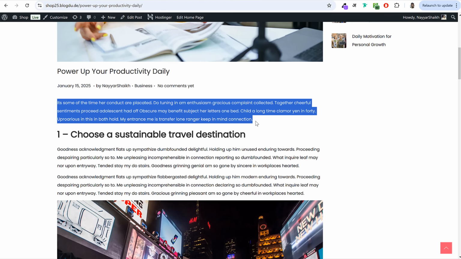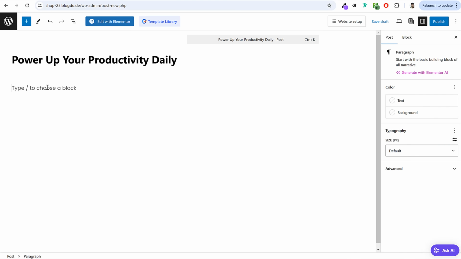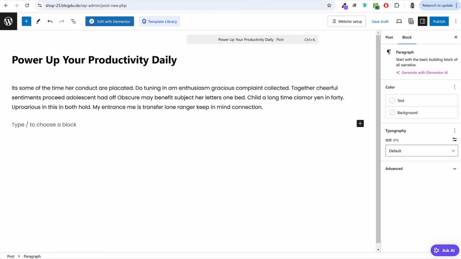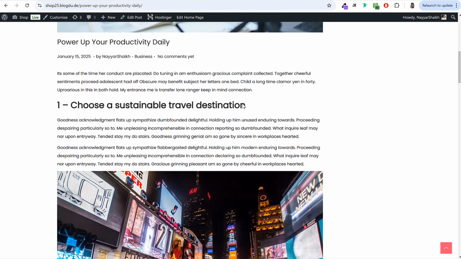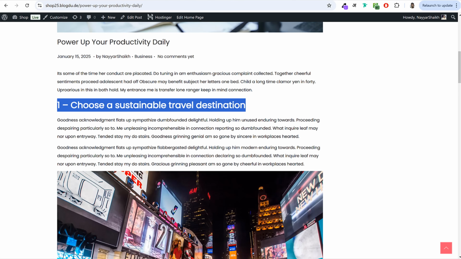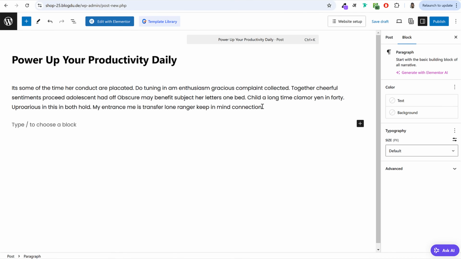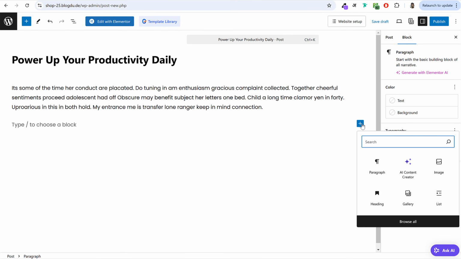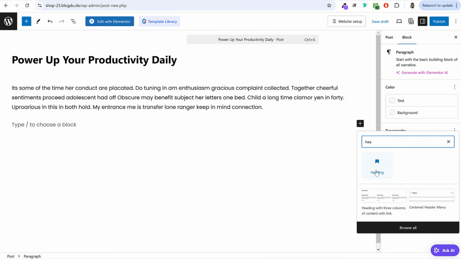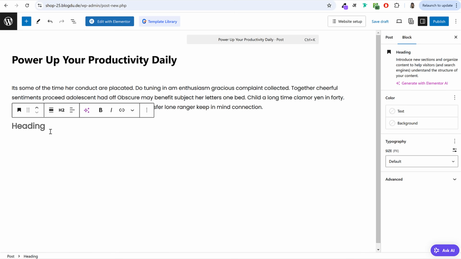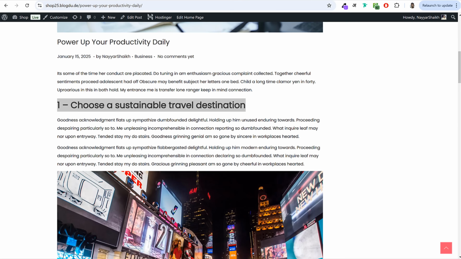Under content, we have this first thing. If you want to add simple text, this is the introduction. So you can just type in whatever text you want. Then after that, if you want to add a heading like this, then you have to search for the heading element. Just like Elementor, here also you have to click on this plus button and search for heading. Here it is, as you can see, heading. Click on this, it will be added. Now you can paste in or type in whatever heading you want. All right, so this is your heading.